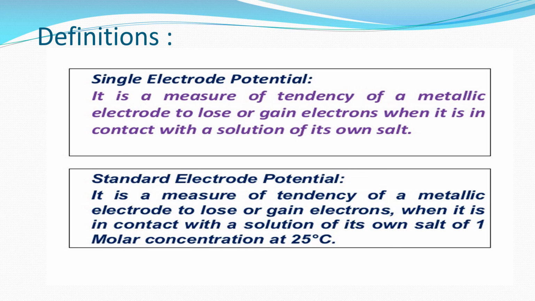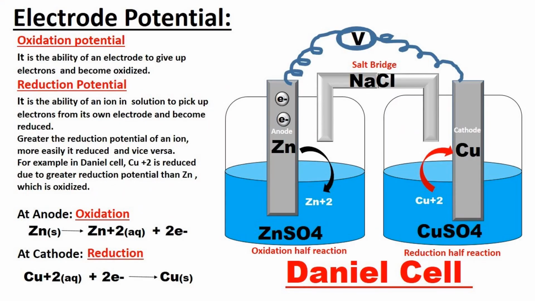Standard electrode potential may be defined as a measure of the tendency of a metallic electrode to lose or gain electrons when it is in contact with a solution of its own salt of 1 molar concentration at 25 degrees Celsius. Here are the two definitions we get, depending upon the tendency to lose electrons or gain electrons.